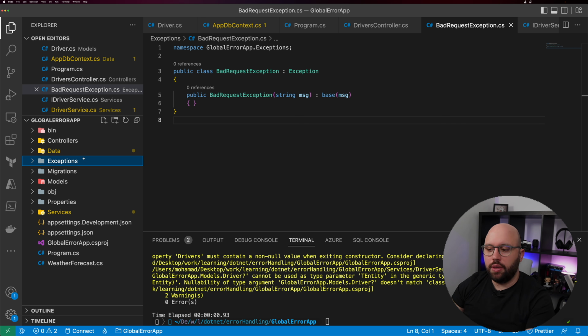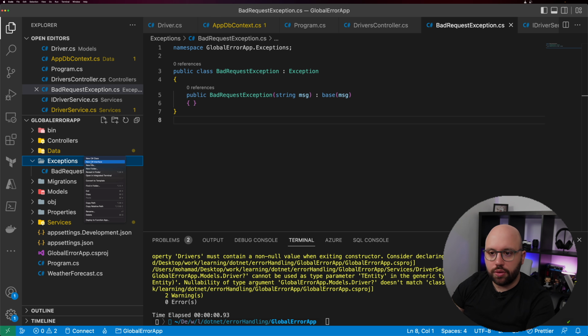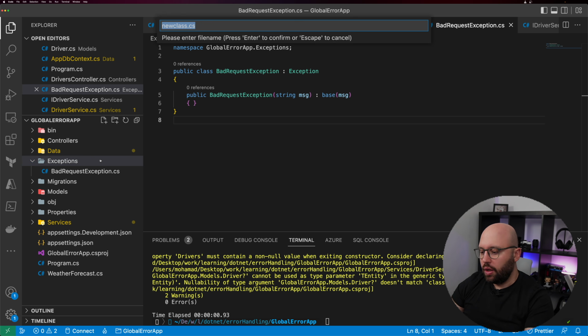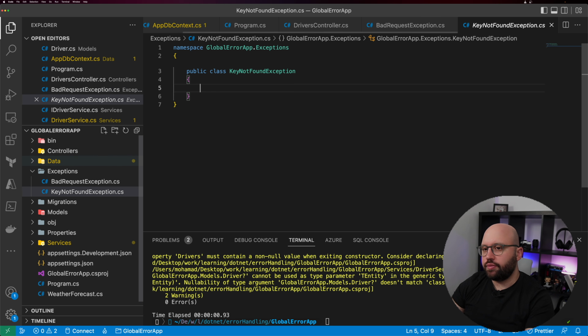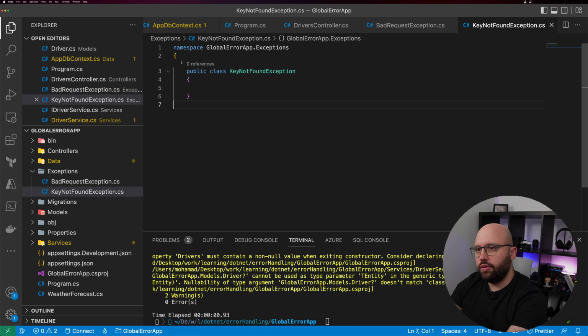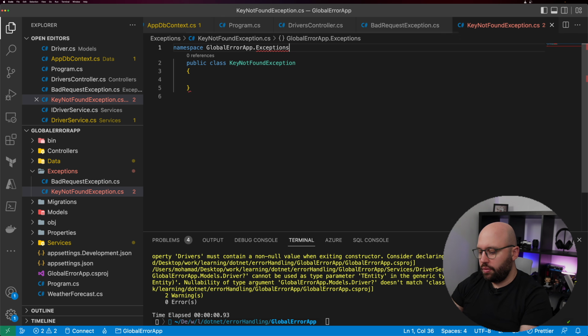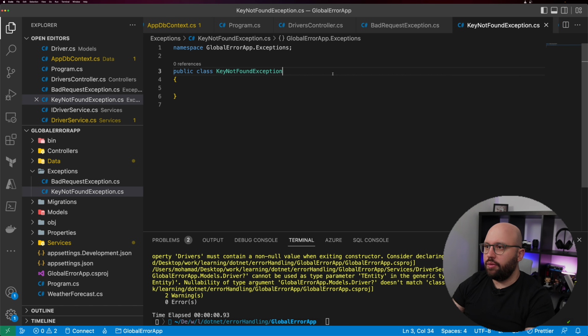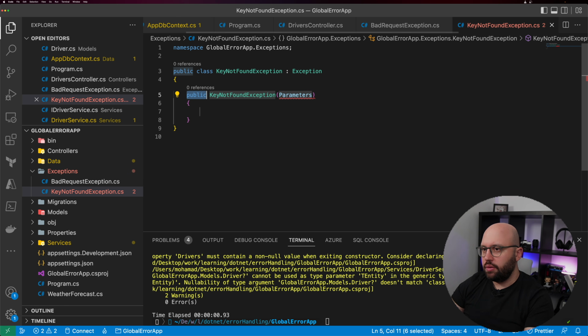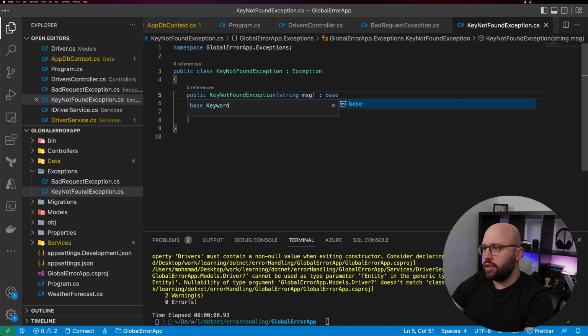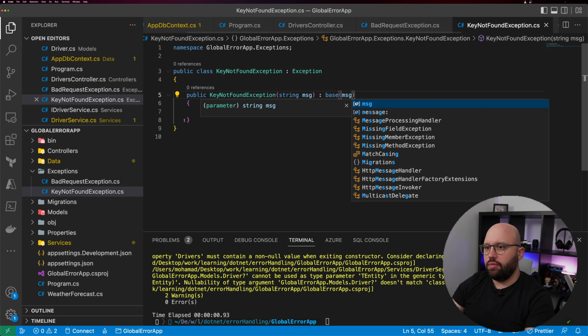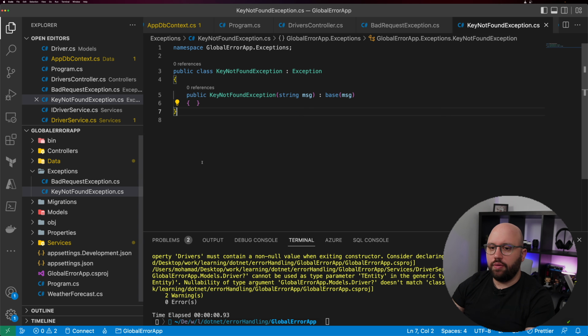The second one is going to be the not found. So let's create a new class, and I'm going to call it key not found exception. Again, similar to what we have done before, we need to inherit from the exception class. Then here I'm going to create the constructor, and it's going to request a string message and pass this to the base class as a message. Great. So now I have done that.